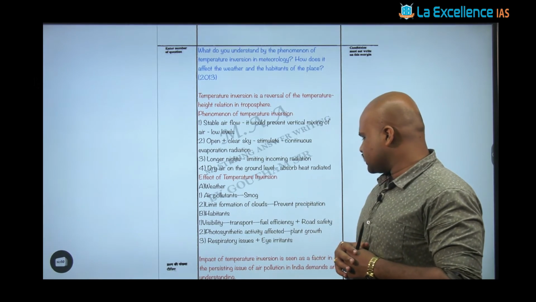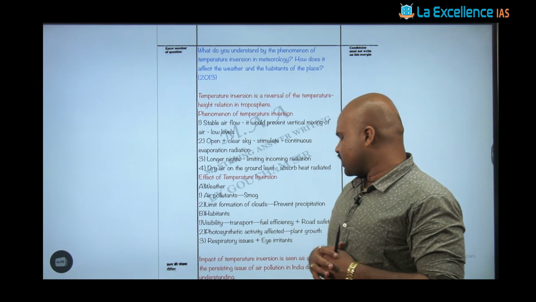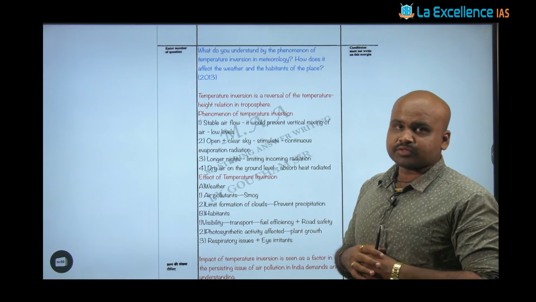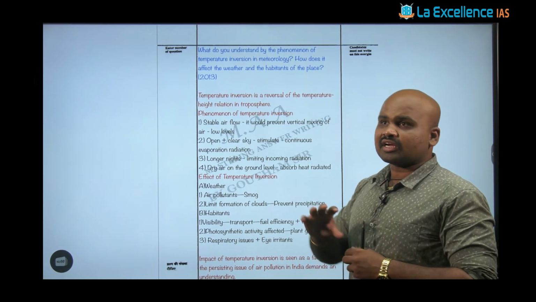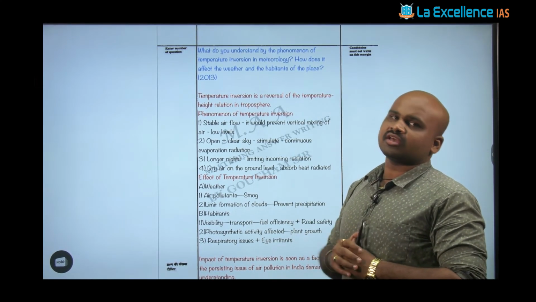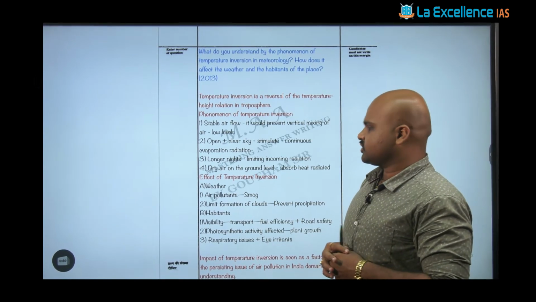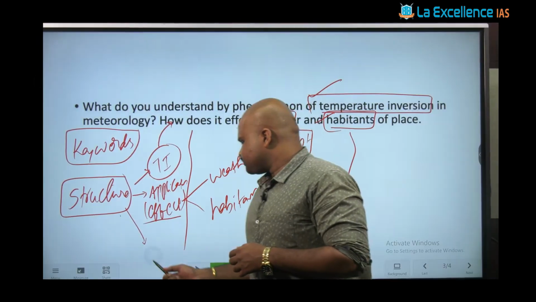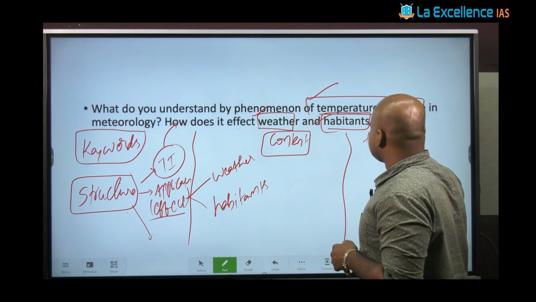Once we understand this, the impact of temperature inversion can be understood with respect to managing the climate. That can be understood even through climate modeling. Such concepts can be discussed. Then we move on to the +1 strategy.